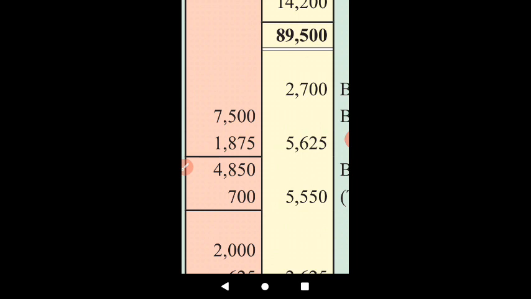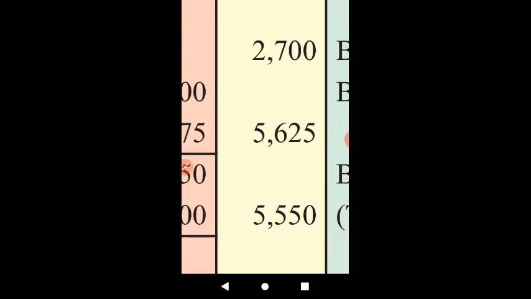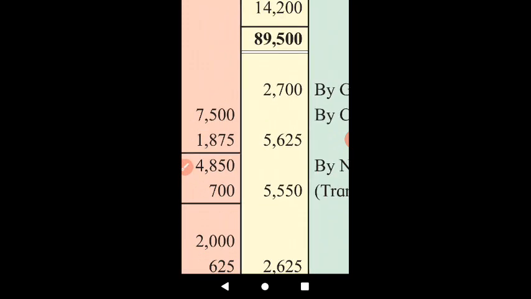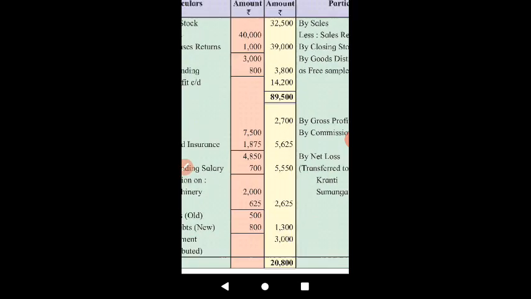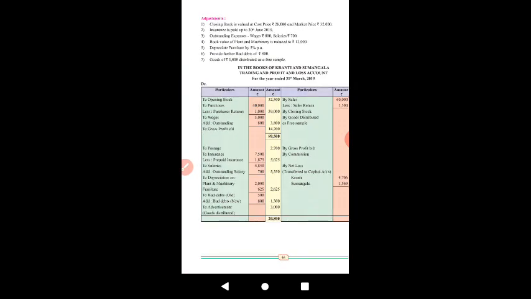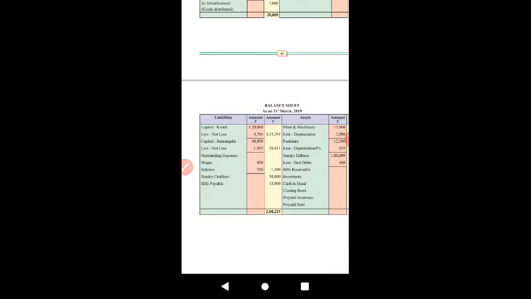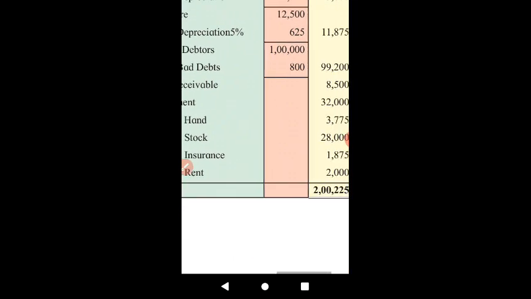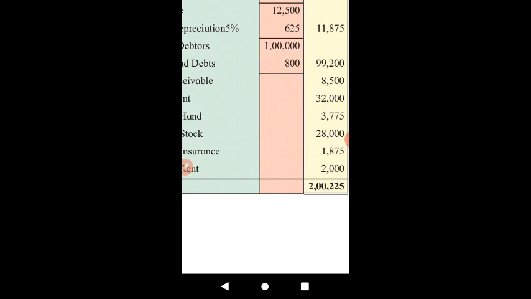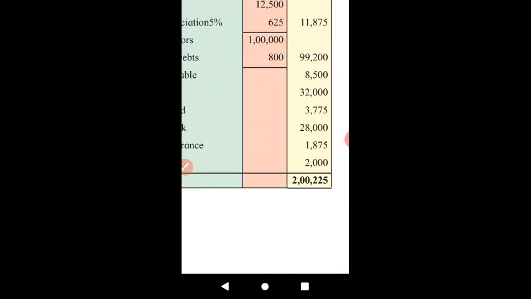Means out of 7,500, 1/4 amount belongs to the next year, that is prepaid, and 3/4 amount belongs to this year, and therefore the expense for this year will be shown in the profit and loss account outer column. And you know that prepaid insurance will be shown on the asset side. The 3 months insurance, the months which are covered in the next year, that 3 months insurance is prepaid insurance, therefore it is shown on the asset side.